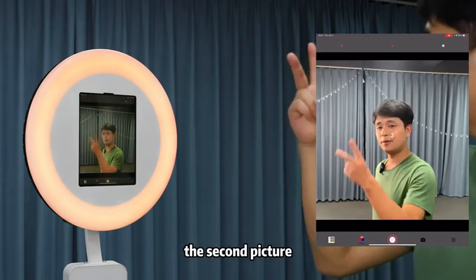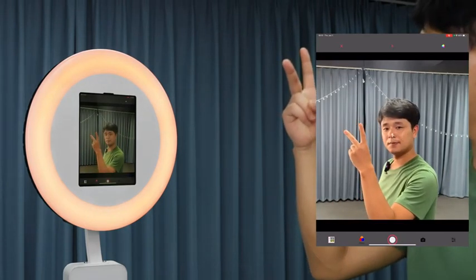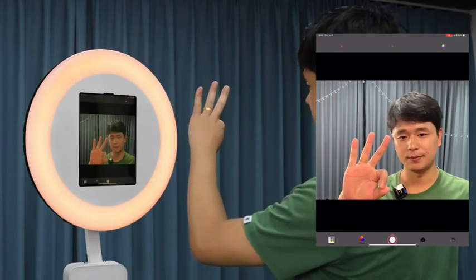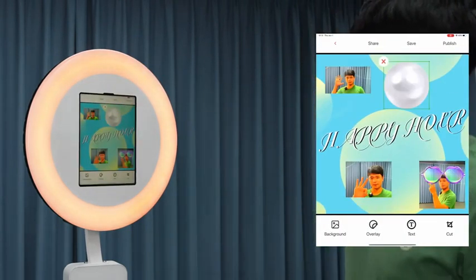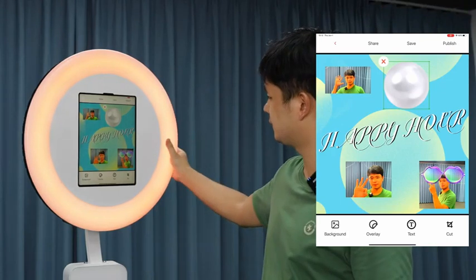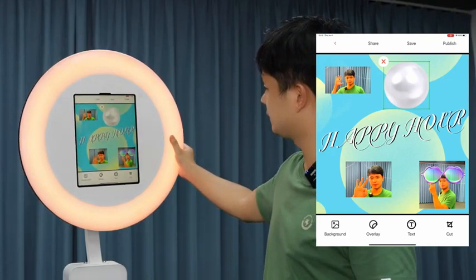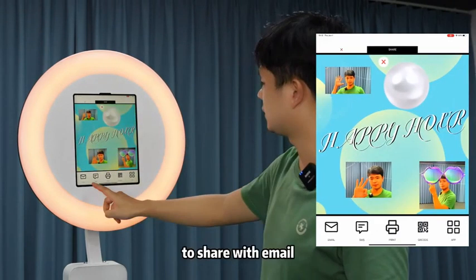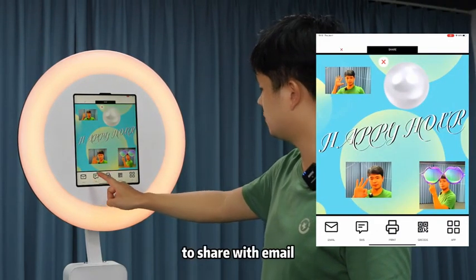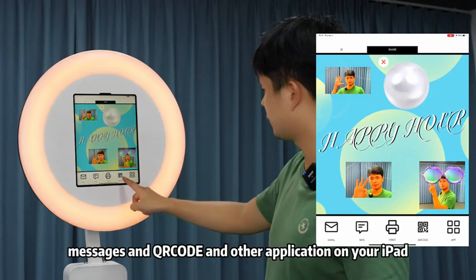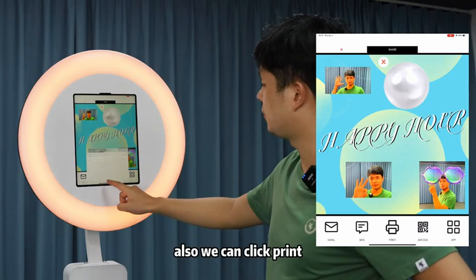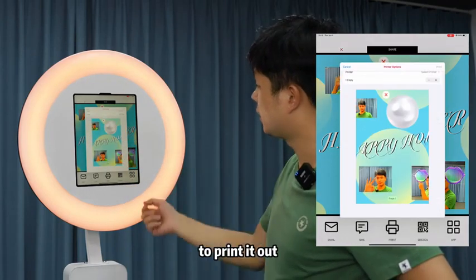So the second picture and the third picture. Okay, so that's all. We can click share to share with email, messages, and QR code and other applications on your iPad. Also, we can click print to print it out.